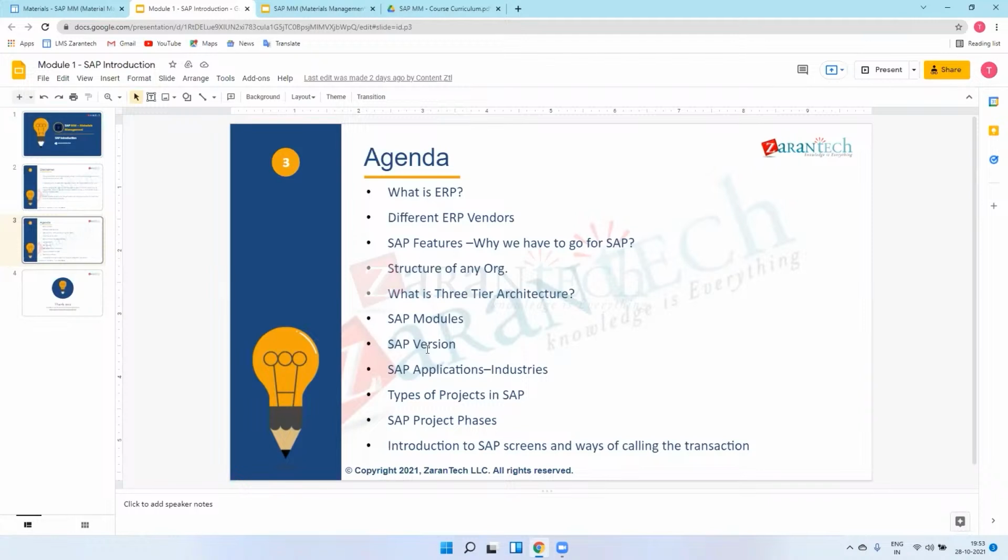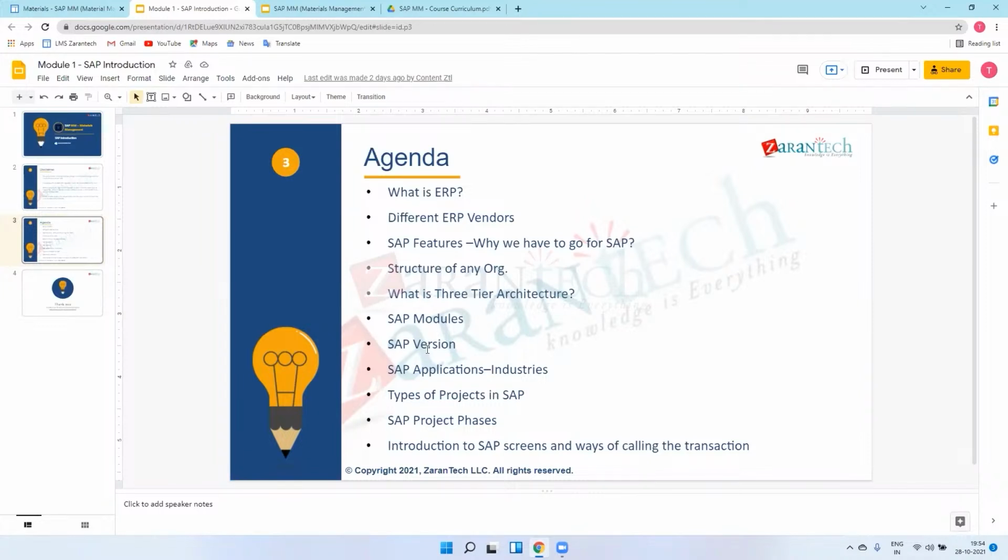Yes, in R1 there is only the FI module, the financial accounting module. Then in R2 they came with supply chain and logistics and HR, means MM and SD and HR. So one by one they introduced their modules.